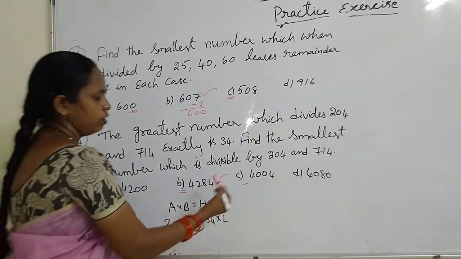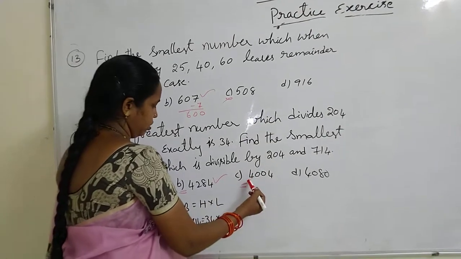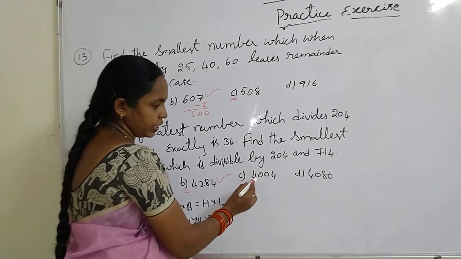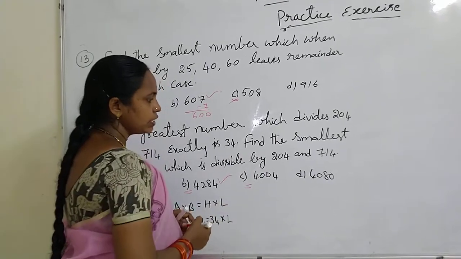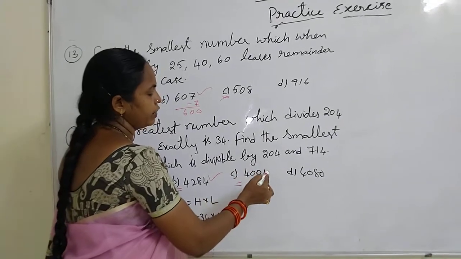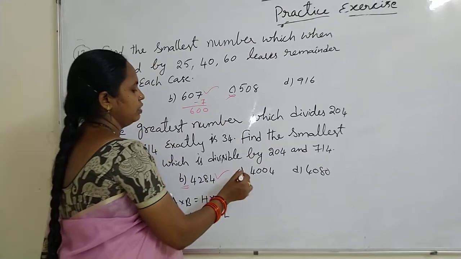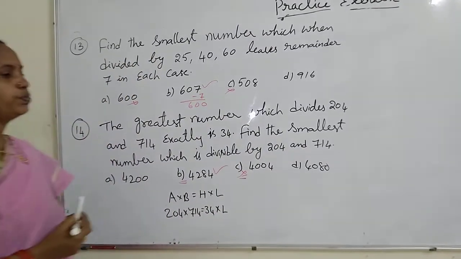In case, we will check the other also. 17 2s are 34. 17 3s are 51. It is not divisible by 17. So it is not our answer. So the answer is option 2.